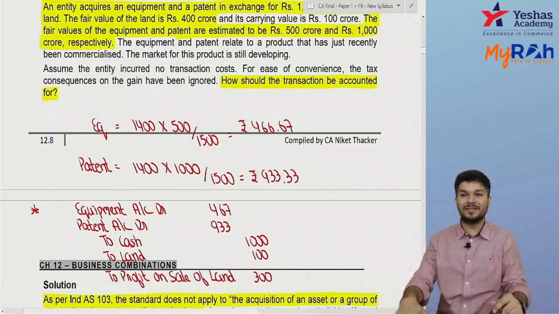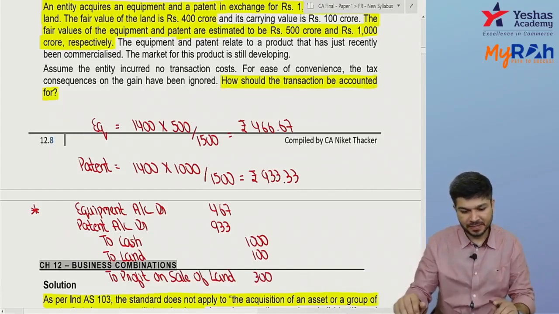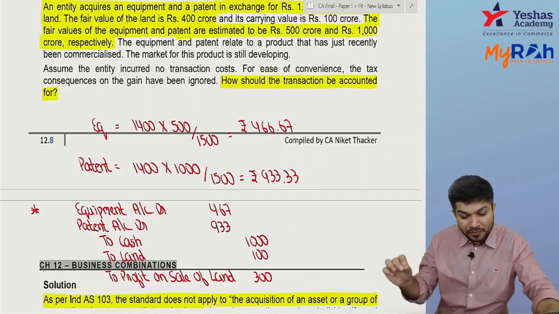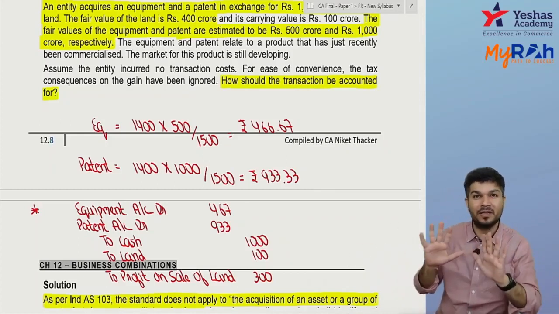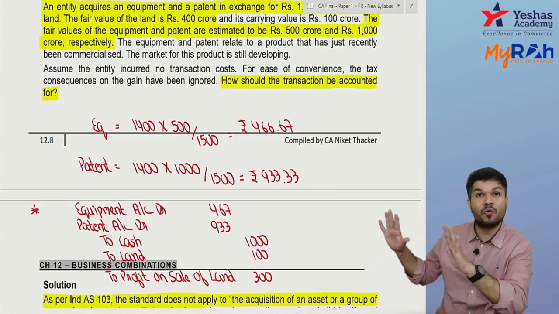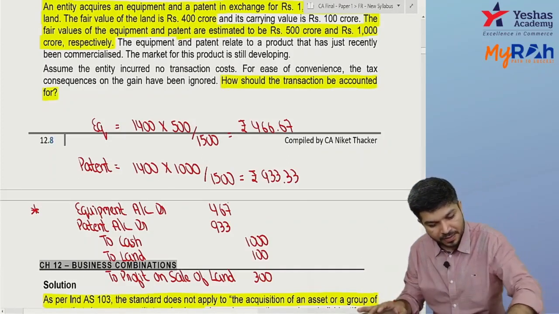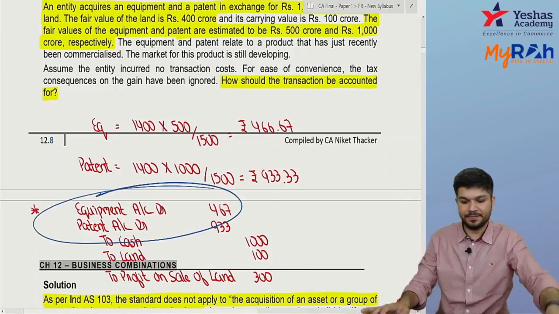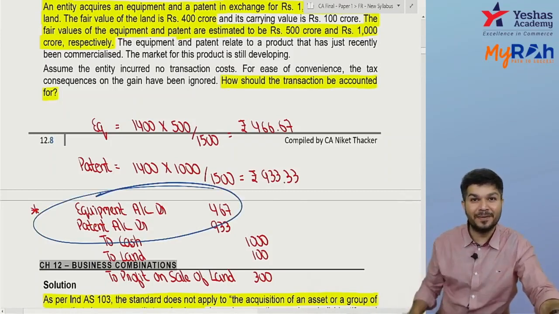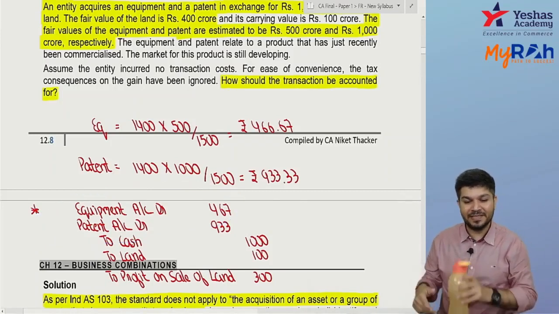Did you get it? So to land 100, to profit on sale of land 300. Total consideration is 1,400, divided between equipment and patent.